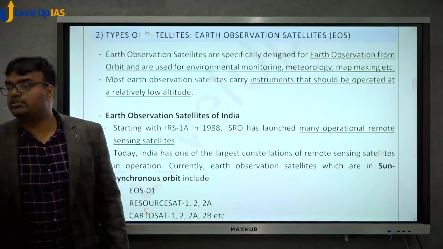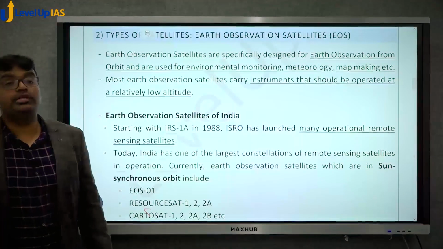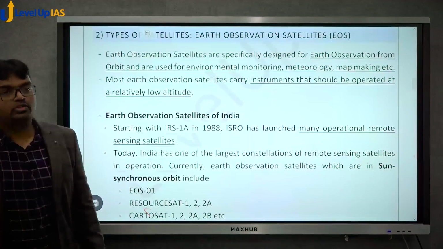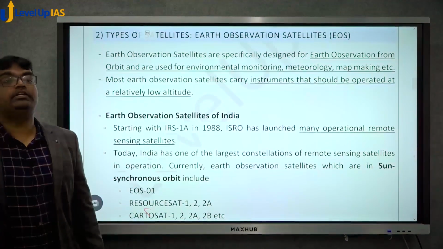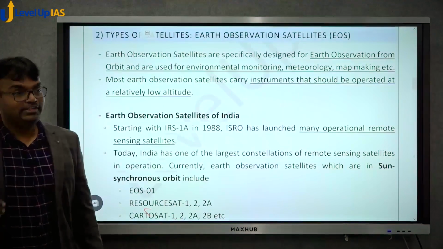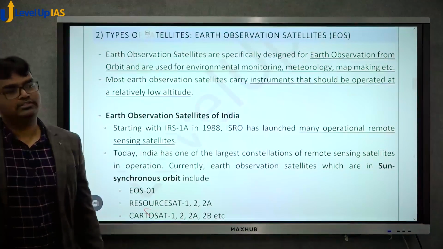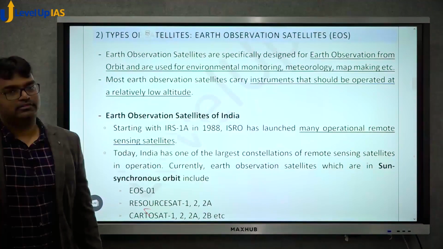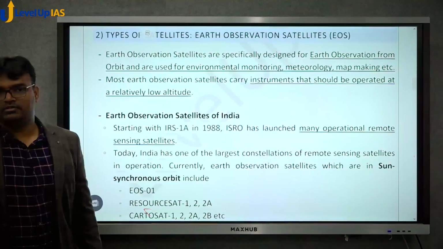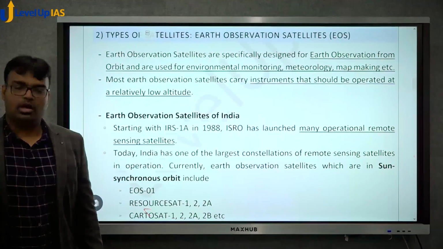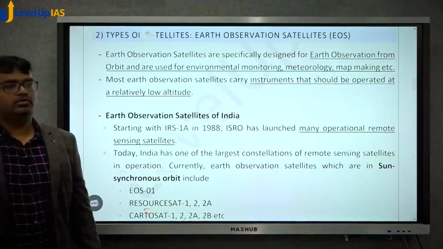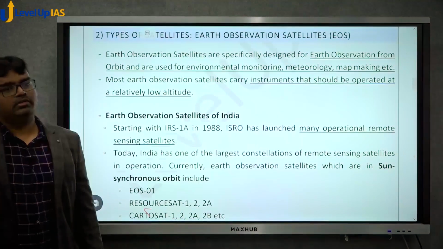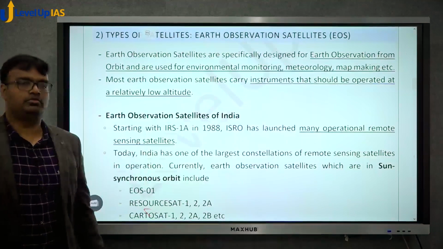A question on this was asked in 2018 mains and 2019 mains. Using Earth observation satellites, we can identify the chlorophyll levels, greenery, chlorophyll levels. Whatever you can do by looking from above, all those things are possible by Earth observation satellites.